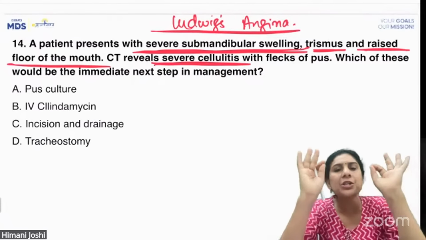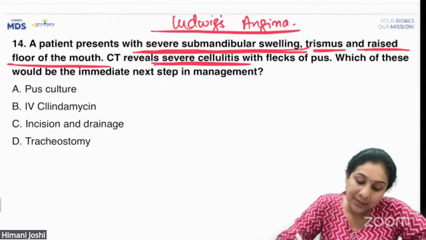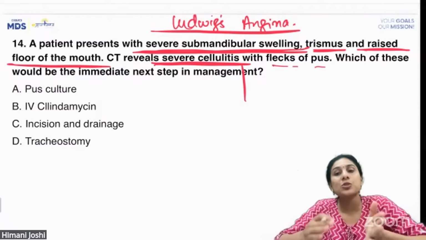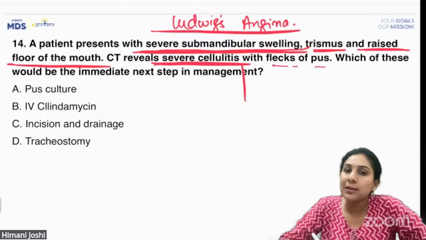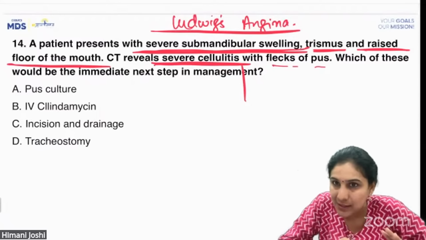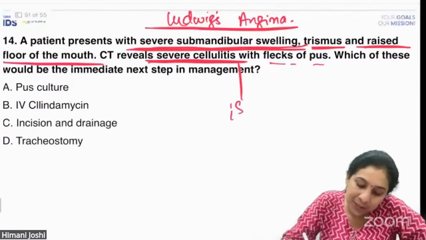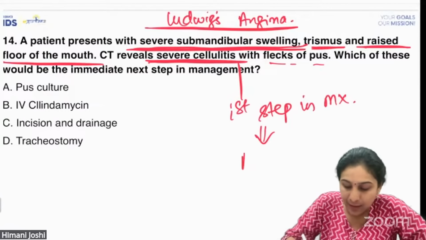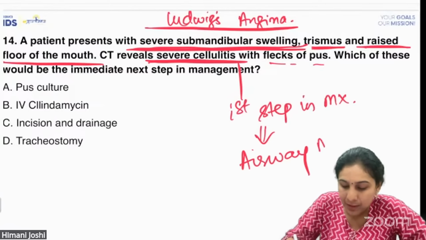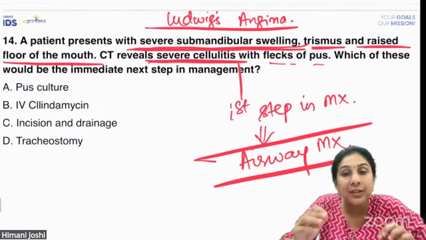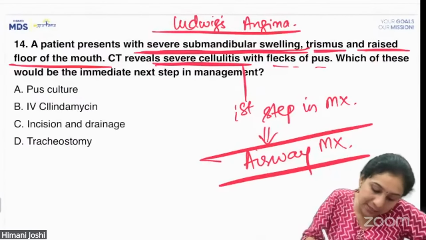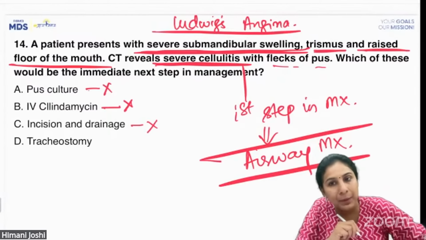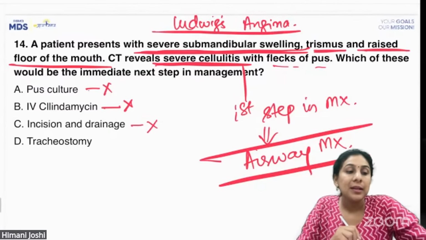The definition of Ludwig's angina is that it is a severe cellulitis with flecks of pus. Slowly it will go into the abscess stage, but currently it is a severe cellulitic phase. And we all know that the first step in management of Ludwig's angina is airway management. Before you do an incision and drainage, before you do a pus culture, before you start antibiotic therapy, the first step is airway management.